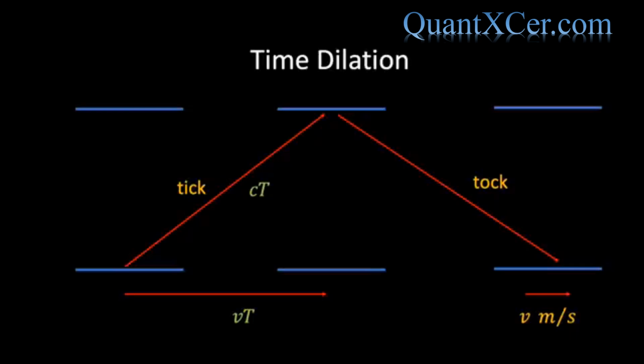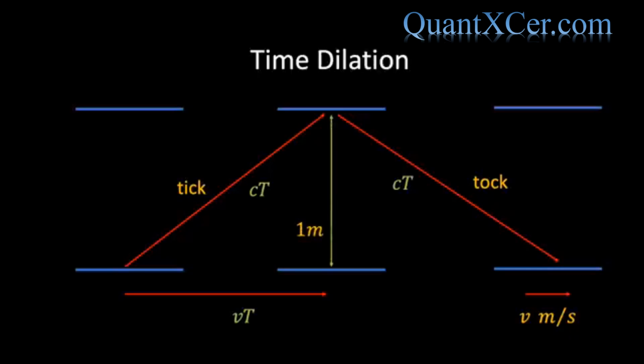Because the train is moving at a constant speed, the same is true for the tock of the moving clock. Now, if we look at this diagram carefully, we see that there is a right-angled triangle involving vT, cT, and the distance between the two mirrors, which, if you remember, is 1 meter.